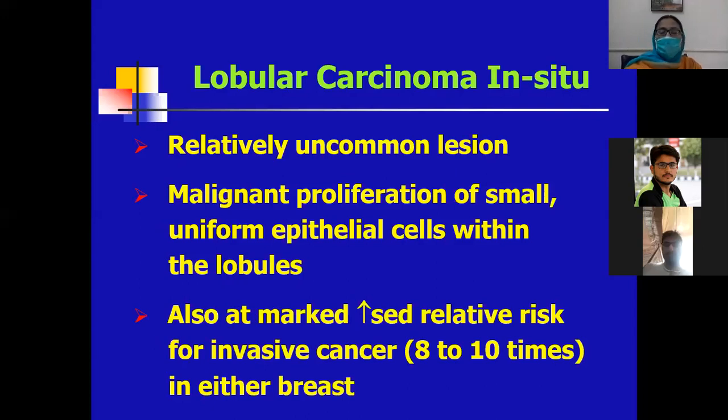Lobular carcinoma in situ is a relatively uncommon lesion. Like DCIS, there is a malignant proliferation of cells but with intact basement membrane. These malignant cells are small, uniform epithelial cells within the lobules. There is also a markedly increased relative risk for invasive cancers, 8 to 10 times, and LCIS can increase the risk of malignancy in either breast.